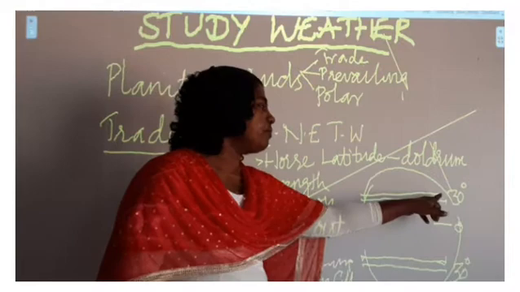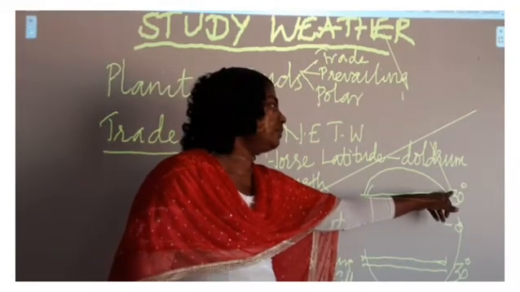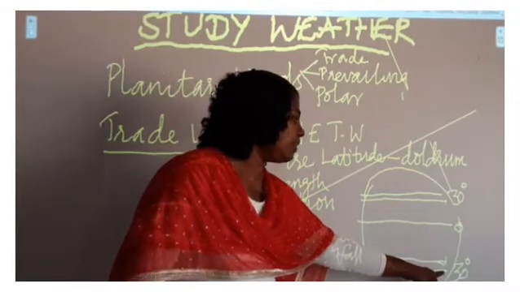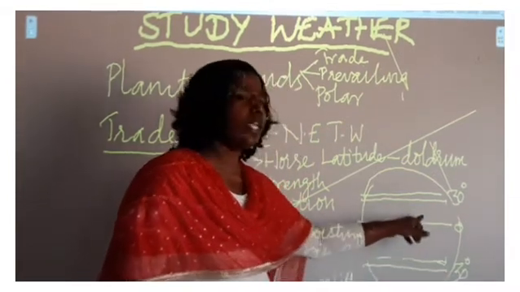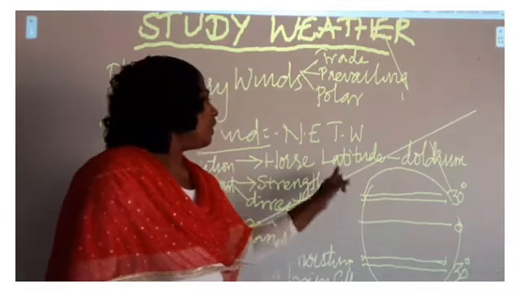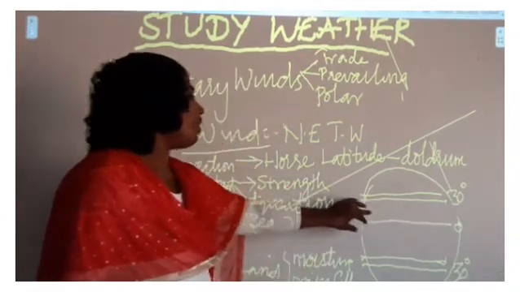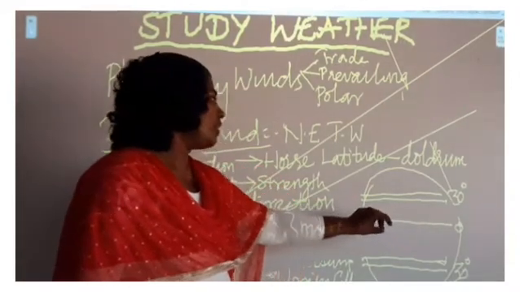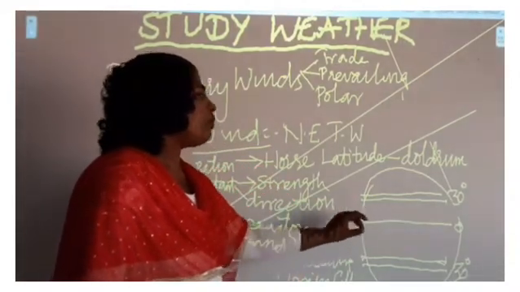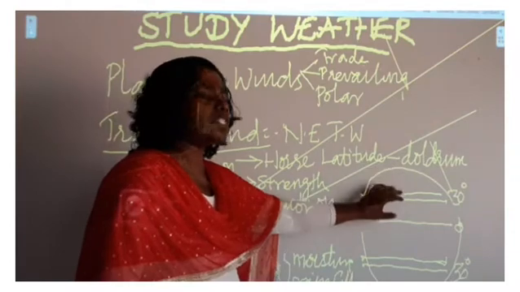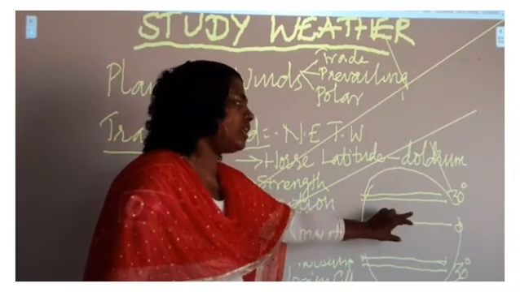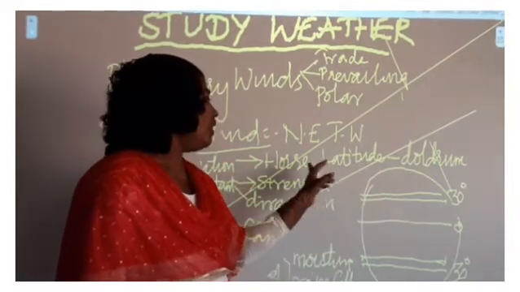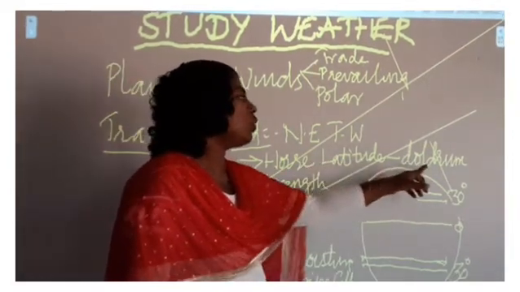So the wind blows from 30° northeast and 30° southeast towards the equator. This area is called the horse latitude, and it is the high pressure region. So the wind blows from the tropical high pressure region to the low pressure equatorial region, or we can say from horse latitude to doldrum.